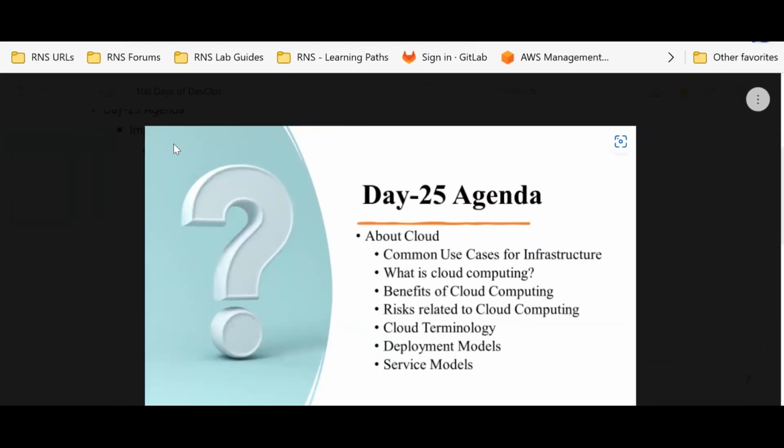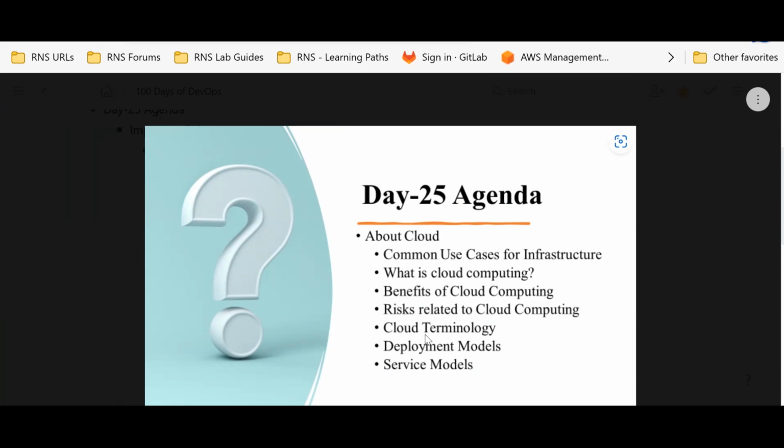Once you are good with understanding those, it is very easy to understand how we get the services, what the different deployment models are, and which provider offers which deployment model and which kind of service models. All those points have been clearly explained from scratch, from the basic terminology. Cloud terminology has also been introduced here.